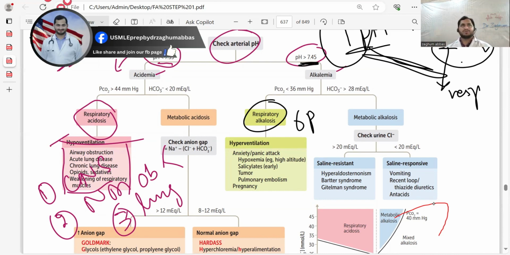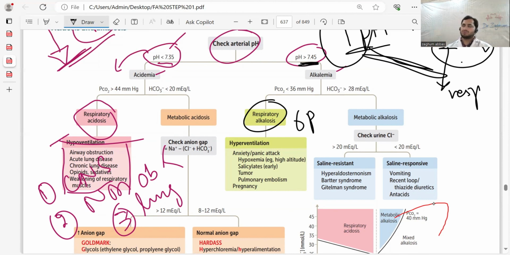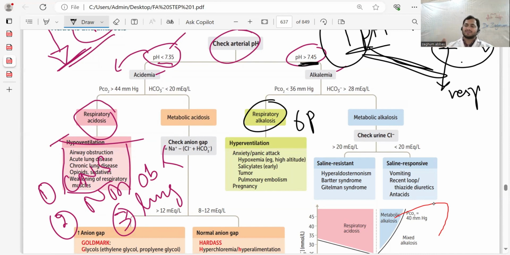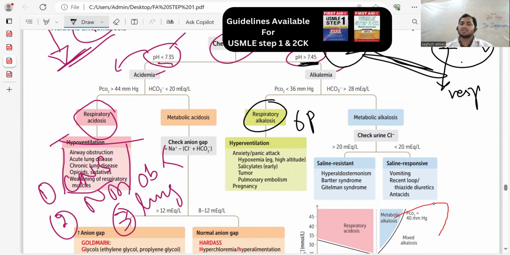Even when you see a snake, your sympathetic system is activated and you are having hyperventilation. So in one word, remember hyperventilation. When you are hyperventilating, your ventilation is high, more carbon dioxide will be exhaled out, so you will have respiratory alkalosis. We are done with respiratory alkalosis with the 6P mnemonic.